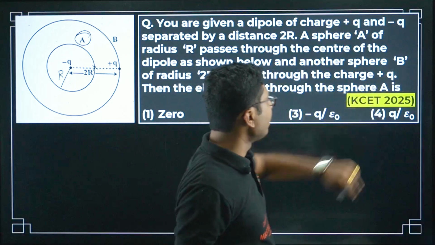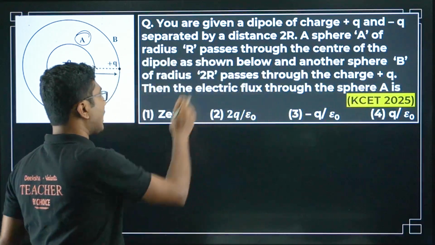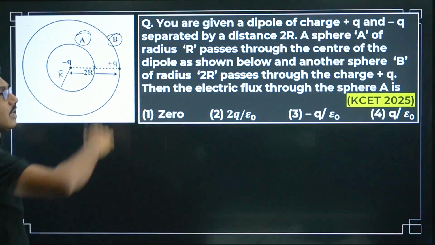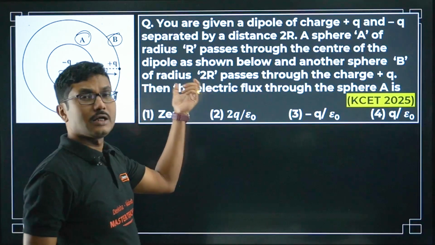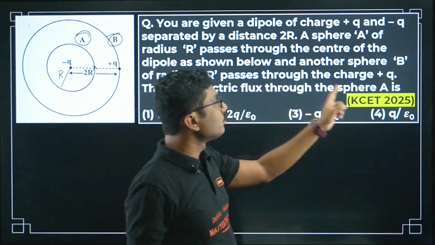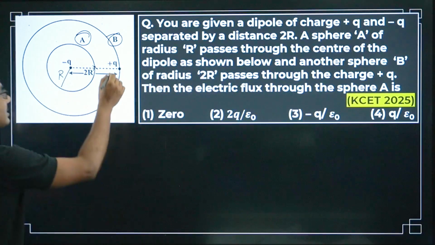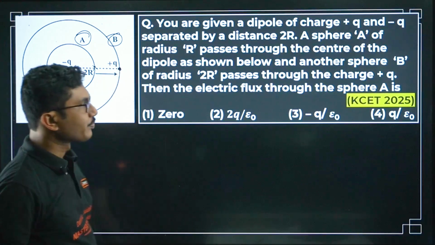Another sphere B of radius 2r passes through the charge plus q, okay.